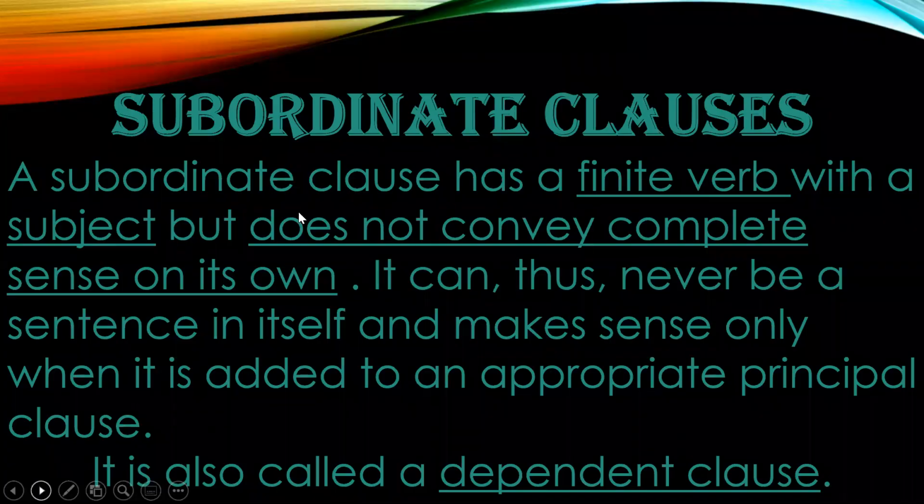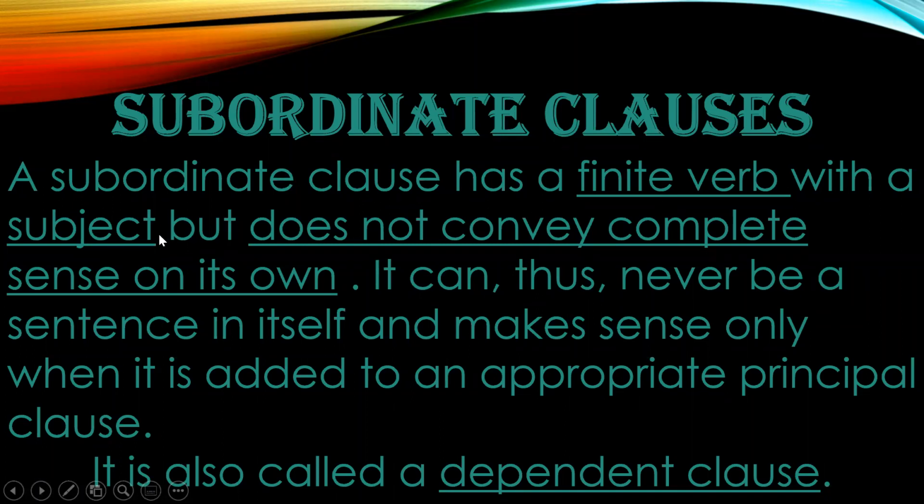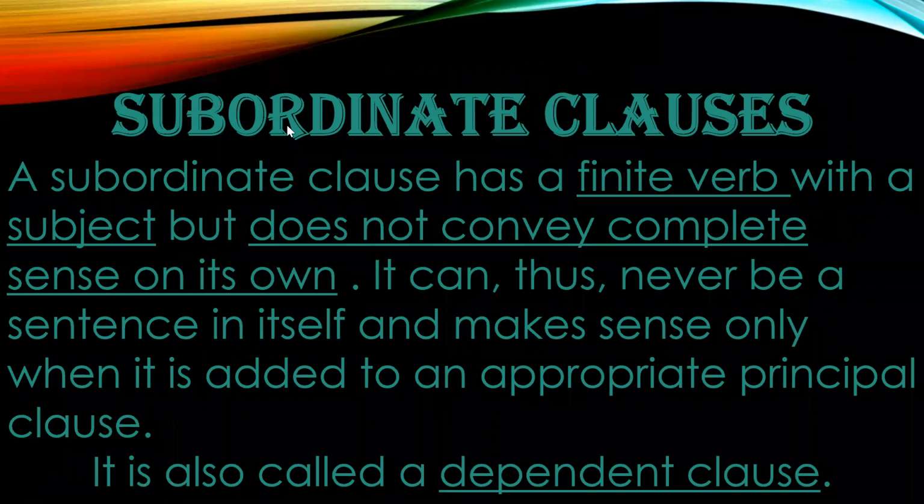Now come to subordinate clauses. A subordinate clause has a finite verb with a subject. Again, all clauses have to have a finite verb and a subject. It is a prerequisite of all kinds of clauses. But a subordinate clause does not convey complete sense on its own. This is the difference. A principal clause conveys complete sense.